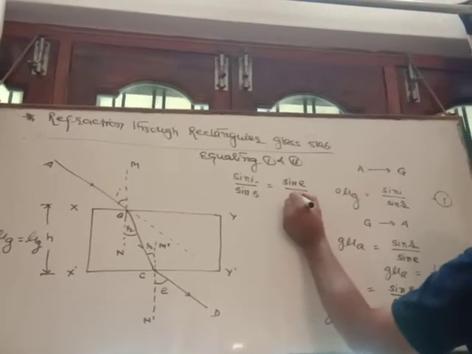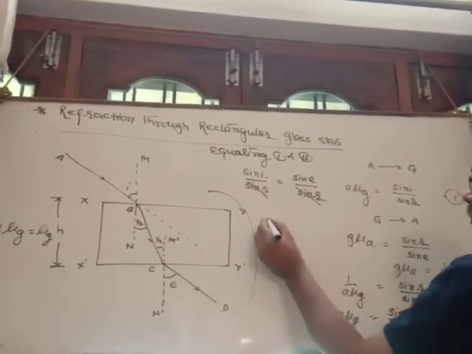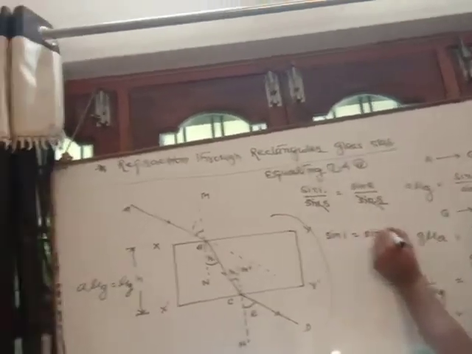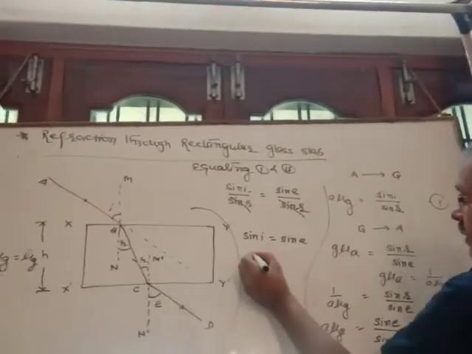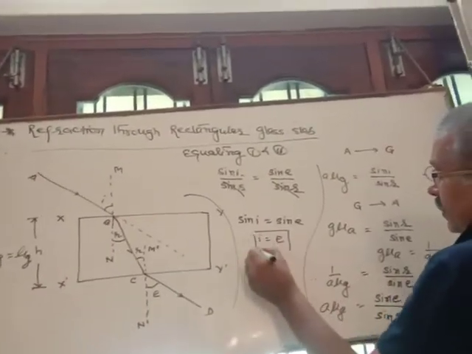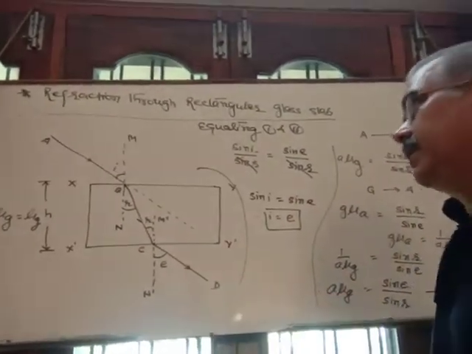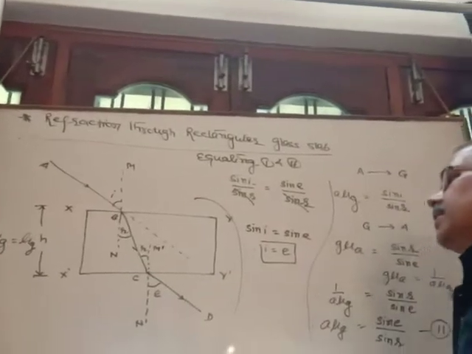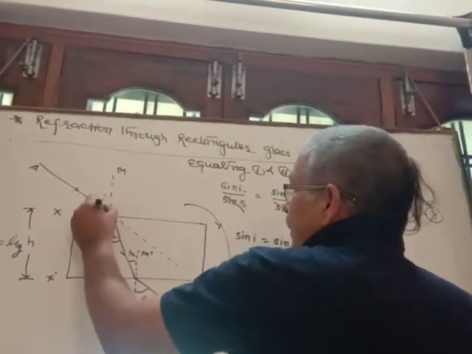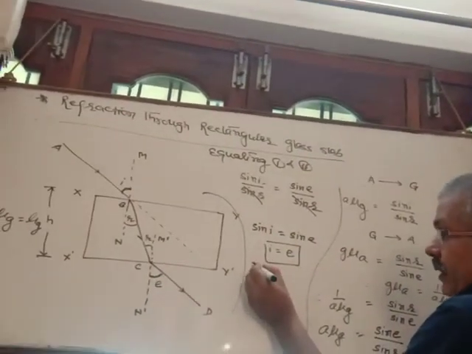So sin R and sin R get cancelled. So you will get sin I is equal to sin E. Therefore I is equal to E. It means the angle of incident is equal to the angle of emergent. So when light passes through a rectangular glass slab, the angle of incident is always equal to the angle of emergent, and it is a very important formula.